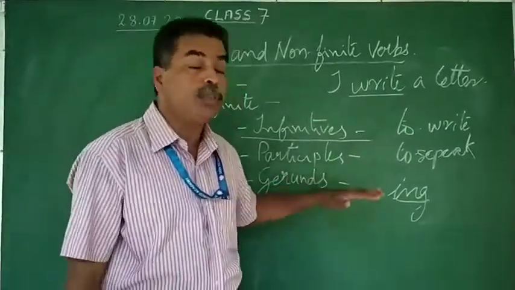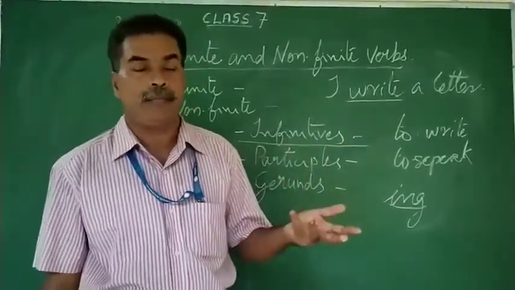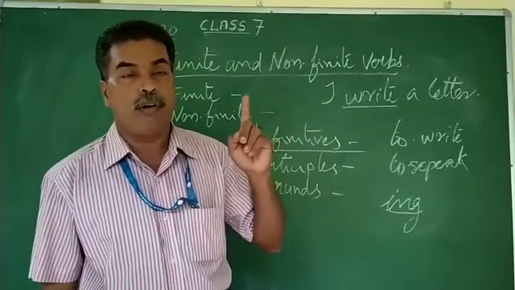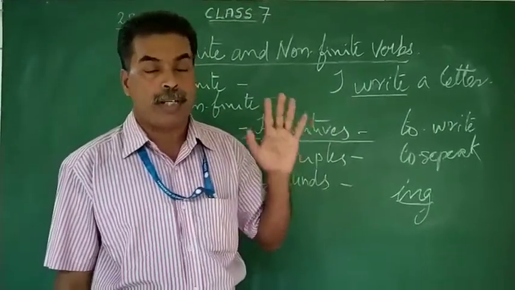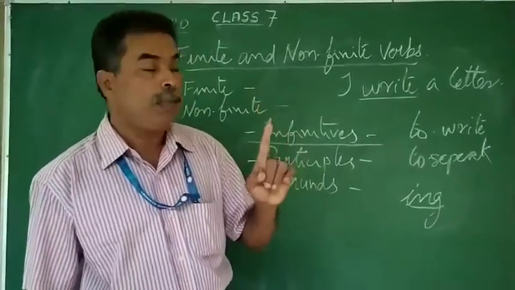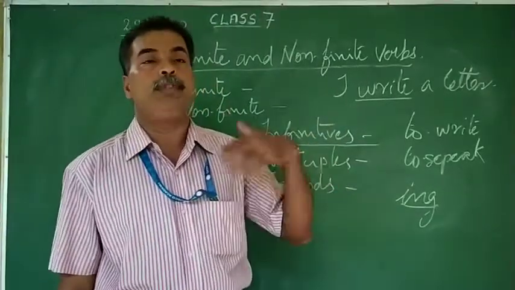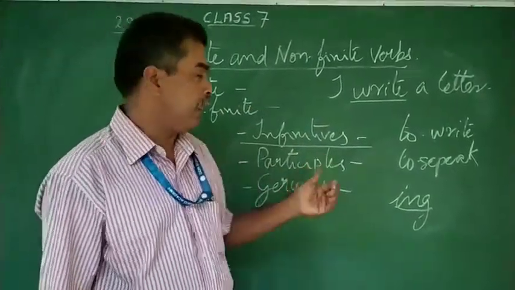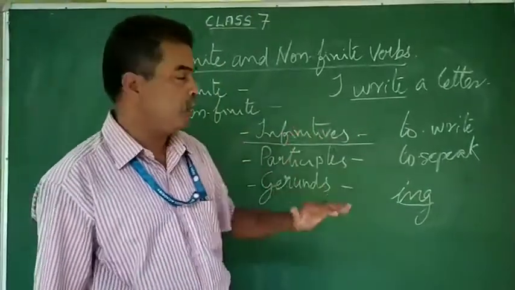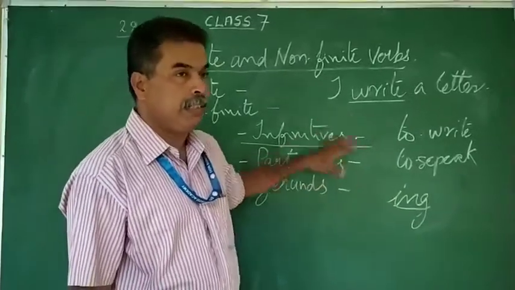It is also used as an object in a sentence. For example, I like walking. The first sentence I told you was, walking is good for health. Walking is a noun. It is an ing form of a verb that is known as a gerund. The same walking can be used as an object, that is, I like walking. I is the subject, like is the verb, walking is the object, which is also a noun. So that is basically a gerund.